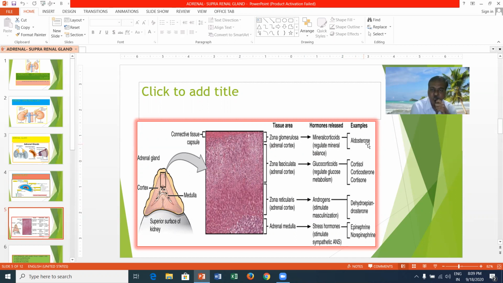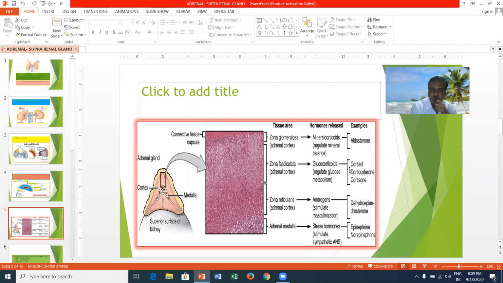The middle part, zona fasciculata, releases the glucocorticoids. They regulate glucose metabolism, whereas mineralocorticoids regulate the mineral balance, that means sodium and potassium as well as water balance in the body.